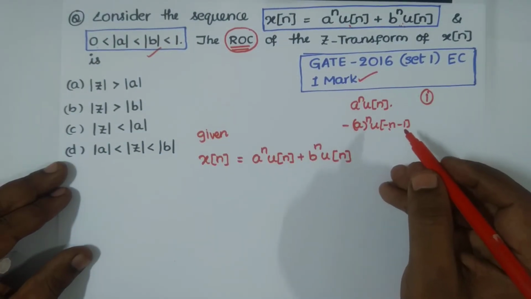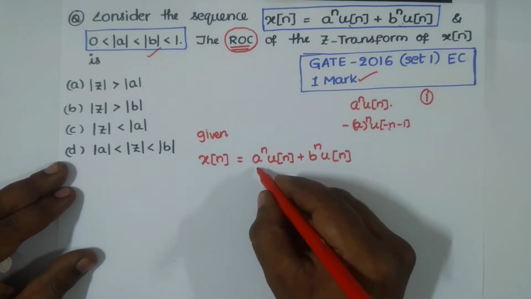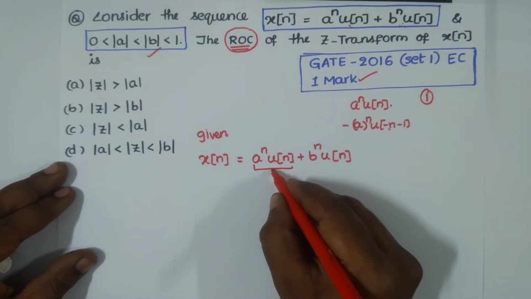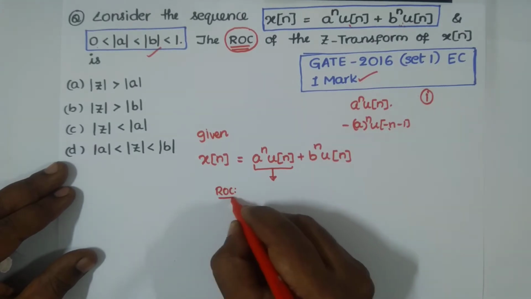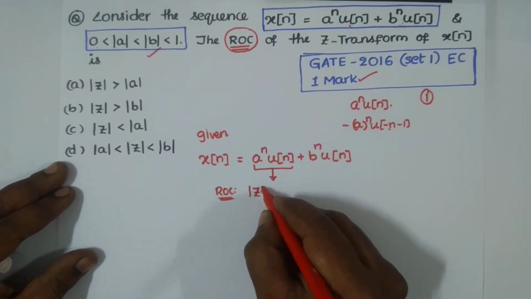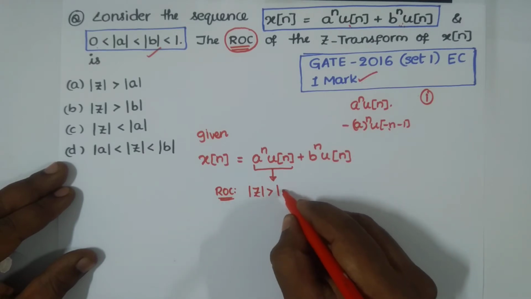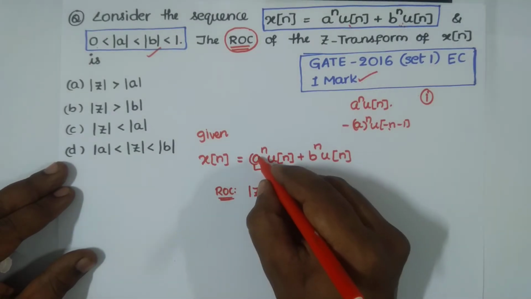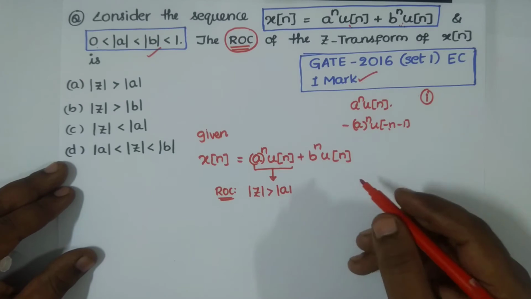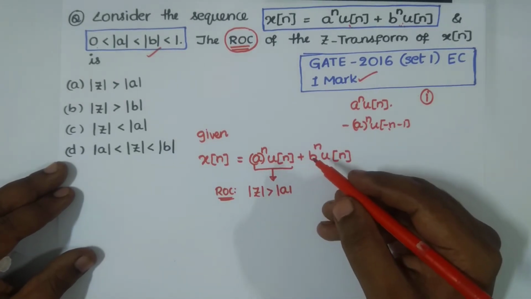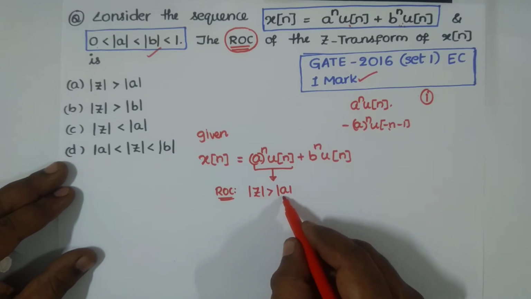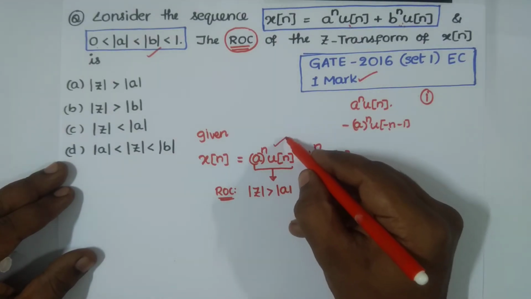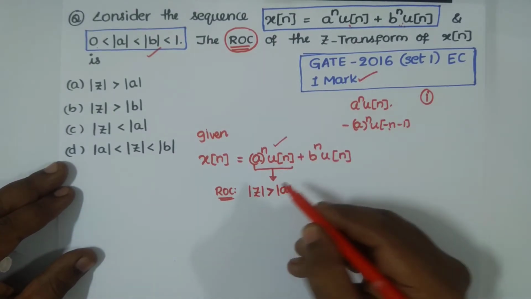What could be the correct answer? As it is a causal sequence, there is no second thought: the region of convergence is modulus of z greater than the pole. This a is a pole, it may be a complex pole or real pole. Whenever you have a causal sequence, you have to go for the exterior.